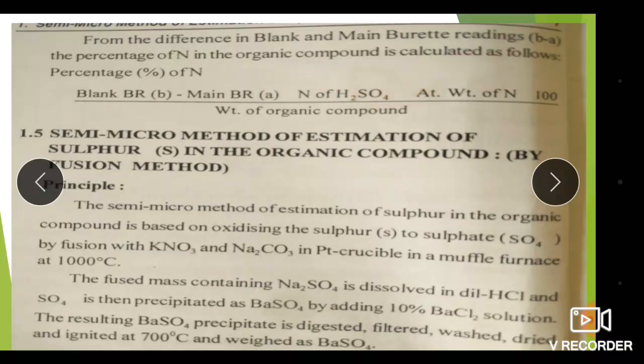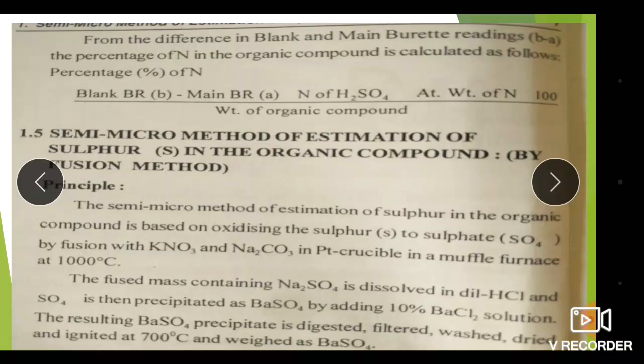Percentage of nitrogen is equal to blank reading B minus sample reading A, into the normality of H2SO4, into the atomic weight of nitrogen, into 100, divided by the weight of organic compound. In this way we can determine the amount of nitrogen present in the given organic compound.